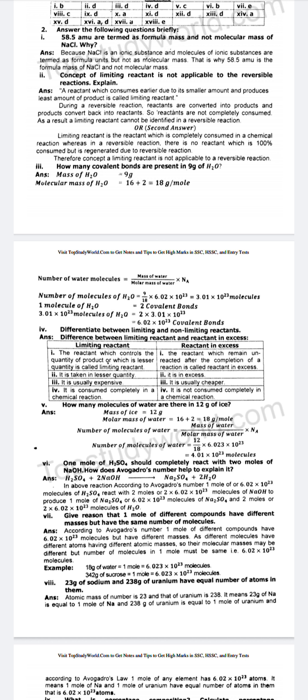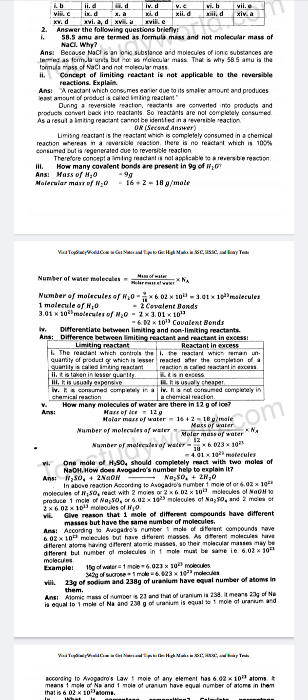Question number 4. Differentiate between limiting and non-limiting reactants. Answer: limiting reactant: the reactant which controls the quantity of product, or which is in lesser quantity, is called limiting reactant. Number 2.